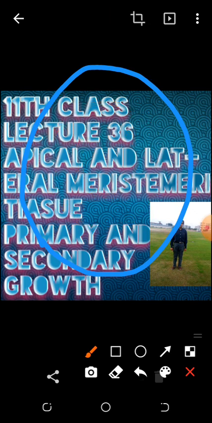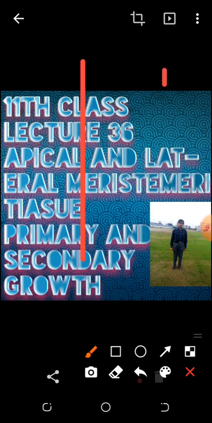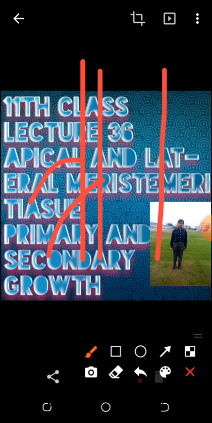Cork cambium, by another figure I will tell you. If I make the normal structure of the stem, this is the stem, and the outermost cover is the cork cambium. It will form the cork, meaning the outermost cover of the stem which is visible in the woody stem, that is the cork. So this was lecture number 36 for apical and lateral meristematic tissue and primary and secondary growth.